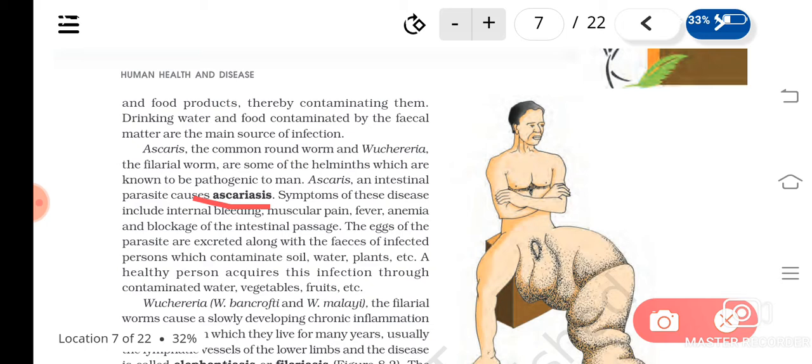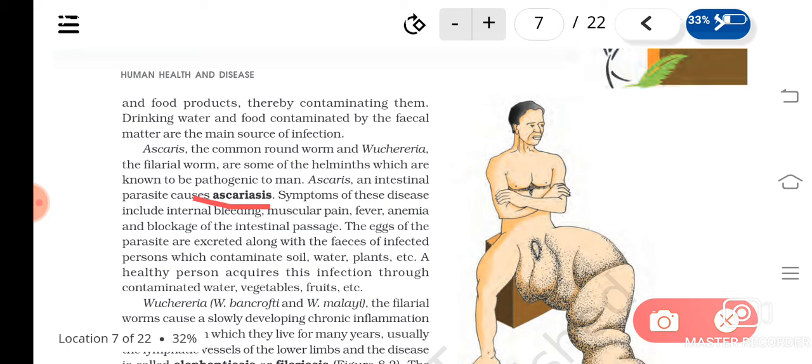How will they be transmitted? The eggs of the parasites are excreted by the infected person through his feces, and that contaminates the soil, water, plants, etc. When a healthy person acquires this infection through contaminated water, vegetables, fruits, etc., these eggs will enter into the body of the healthy person, and there they will hatch out and cause ascariasis.